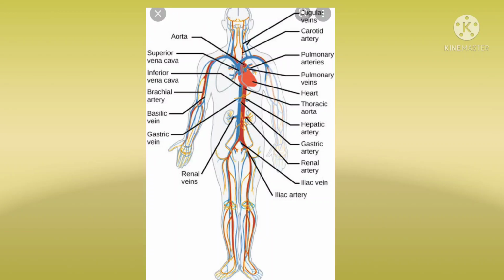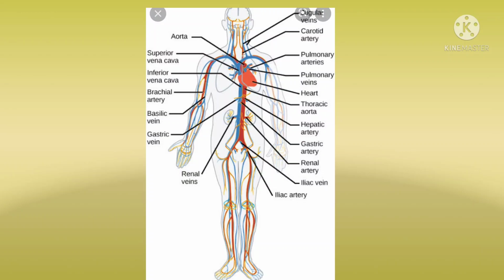Next, inferior vena cava. This is also known as the postcaval vein. The vein which is coming from the posterior part of the heart is called the inferior vena cava. Here, see, children, the function of the inferior vena cava is to collect blood from posterior parts like the hands and legs of the body. This is the blood vessels.